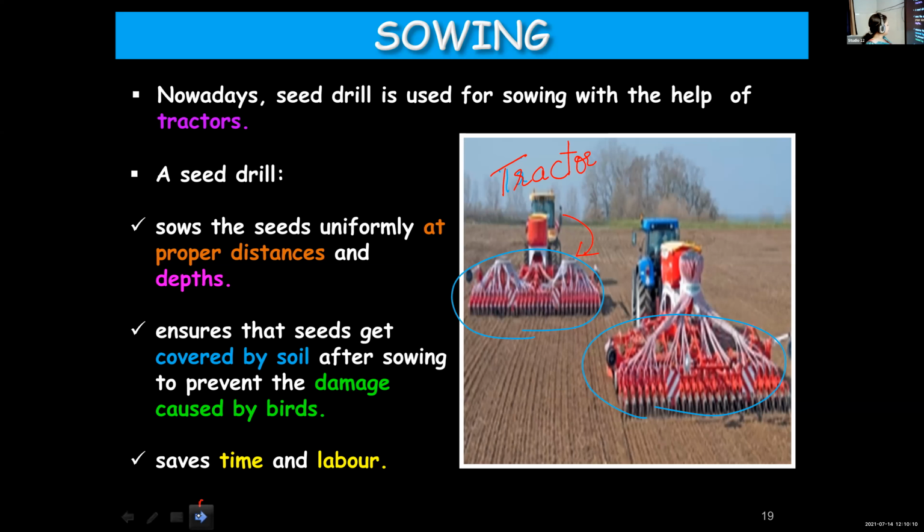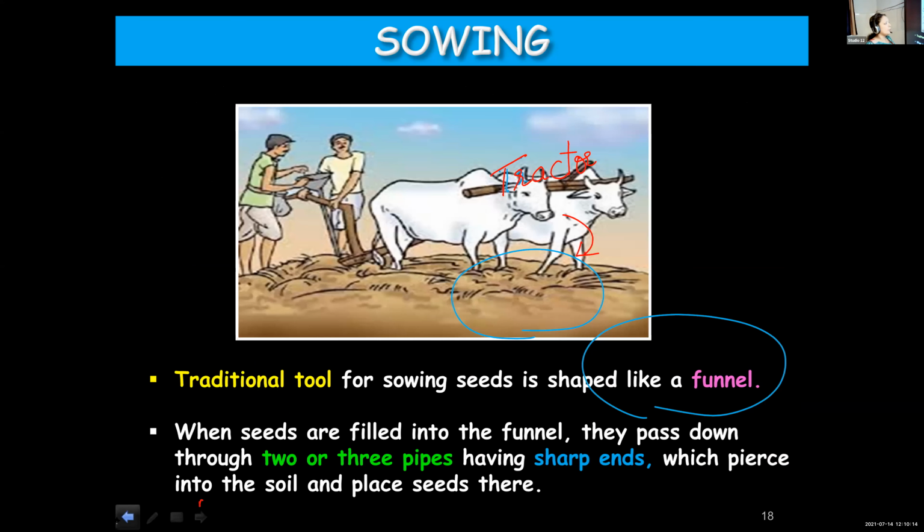We'll begin from the previous slide because some want to see that again. So we started with the traditional tool used for sowing. The traditional tool looks like a funnel. And to this funnel, 2-3 pipes are attached. And these pipes are having sharp ends. Why sharp ends are present? So that it can pierce the soil and sow the seeds or deposit the seeds.